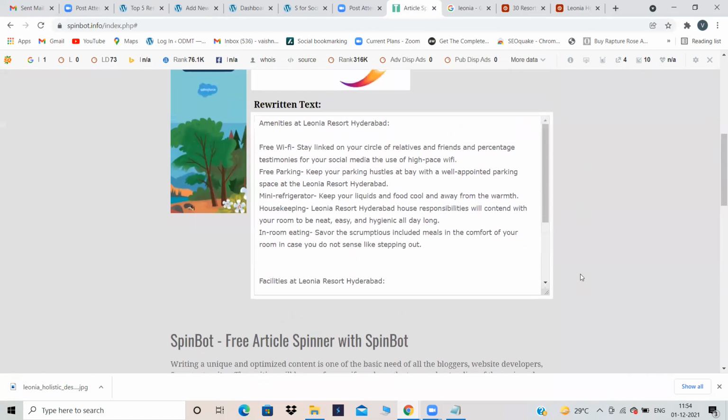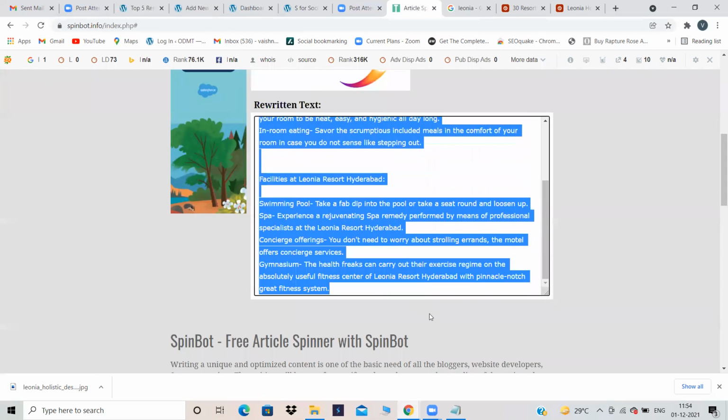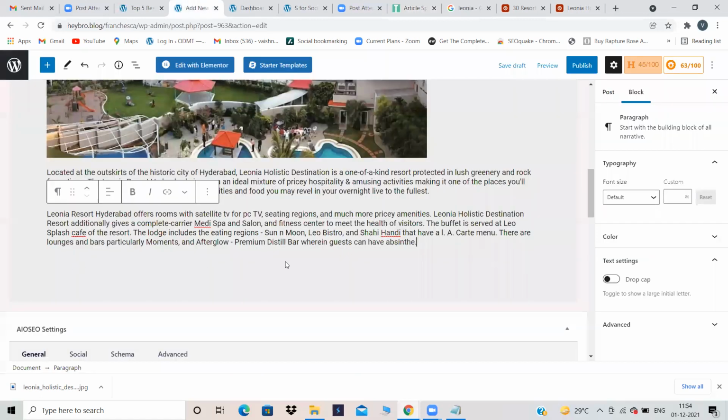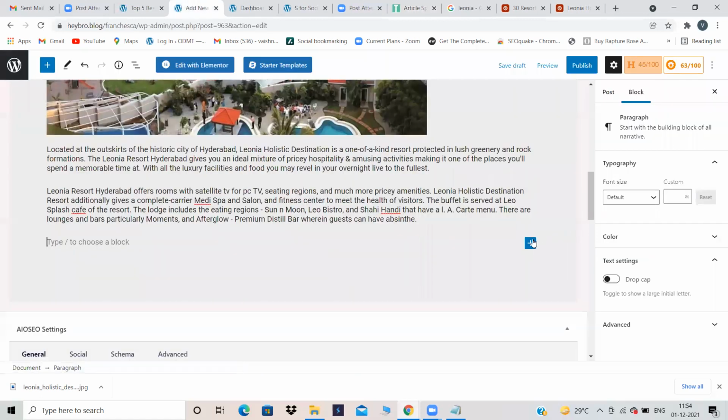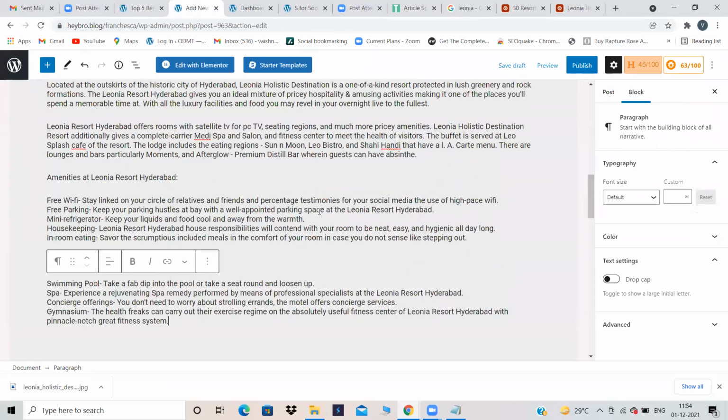So this is the spun content. Again, copy everything. Come back to your website, click on paste it. So this is my spun content.